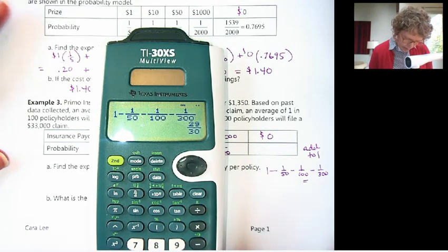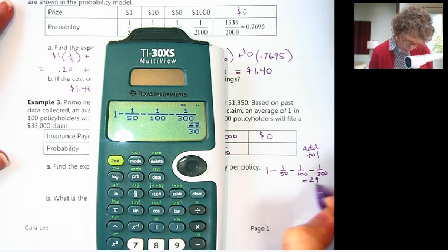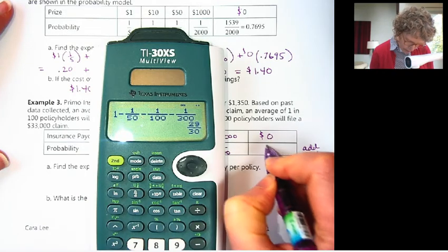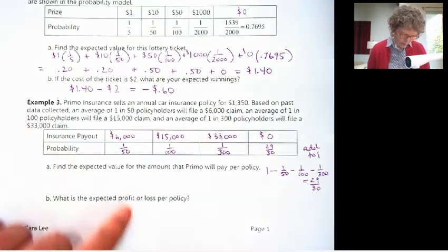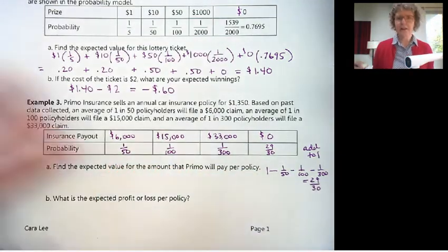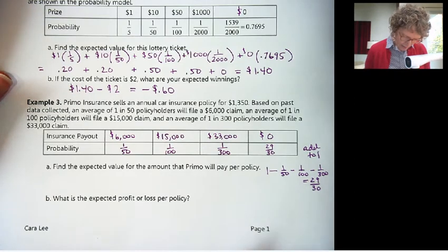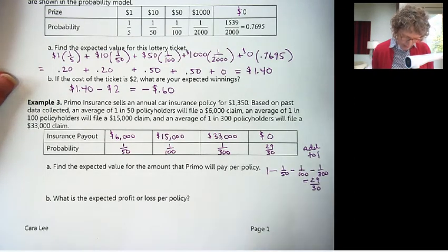Comes out to 29 out of 30. Also, if you like working with fractions, you could get a common denominator and do the subtraction. It's kind of fun. 29 out of 30, we could also get a decimal for that.